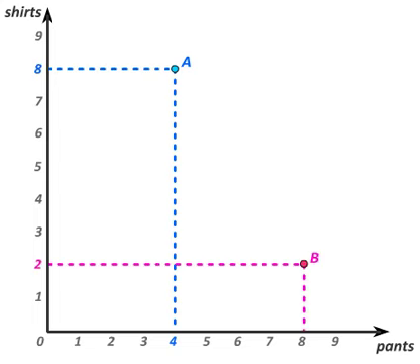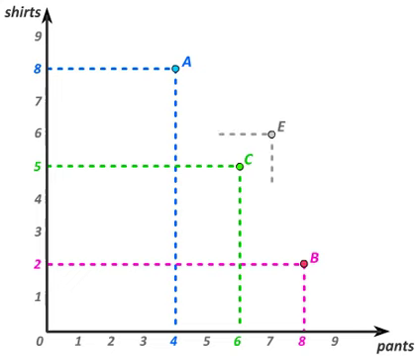So far, the monotonicity assumption doesn't tell us very much. Bundle B has more pants but fewer shirts, so we can't apply an assumption that says more is better because bundle B has more of one good but less of the other. Bundle C contains 5 shirts and 6 pants, and thus has more pants and fewer shirts than bundle A, and fewer pants and more shirts than bundle B. We therefore still don't have a bundle that has more of everything relative to another bundle, or more of one good and the same of another good. Thus, the more is better assumption still doesn't tell us anything about how a consumer would rank these 3 bundles.